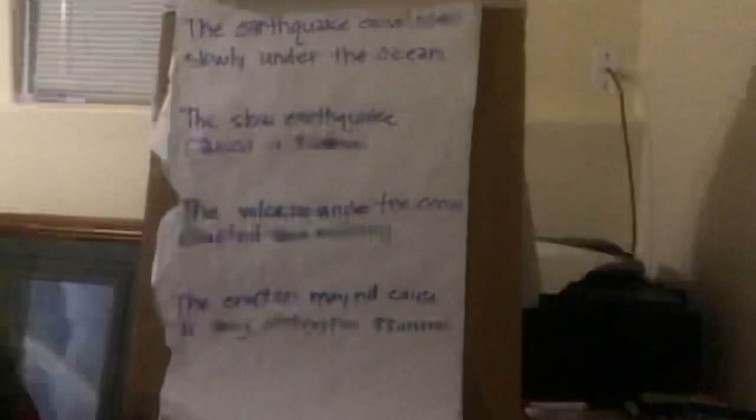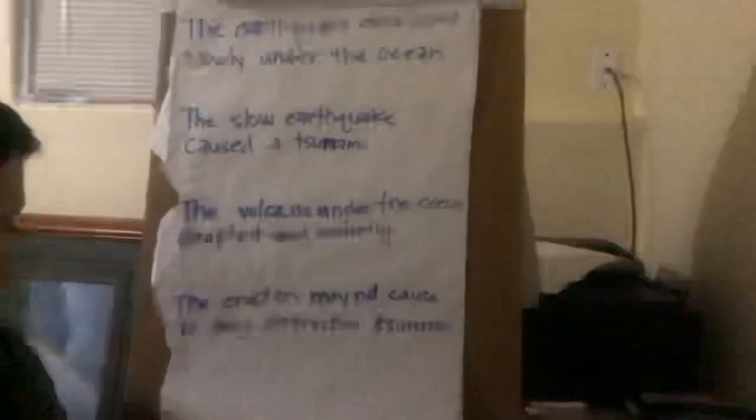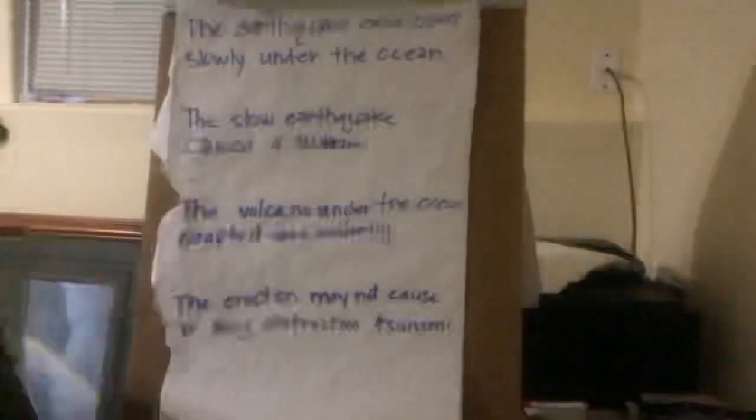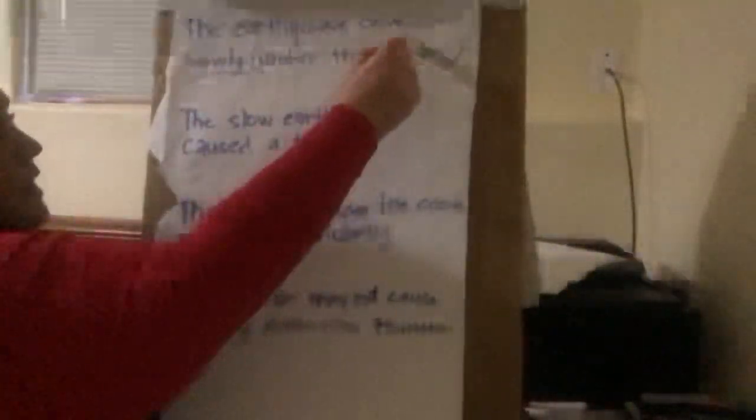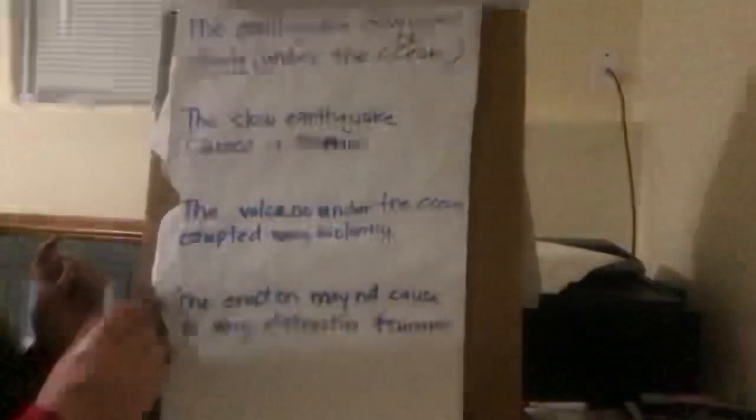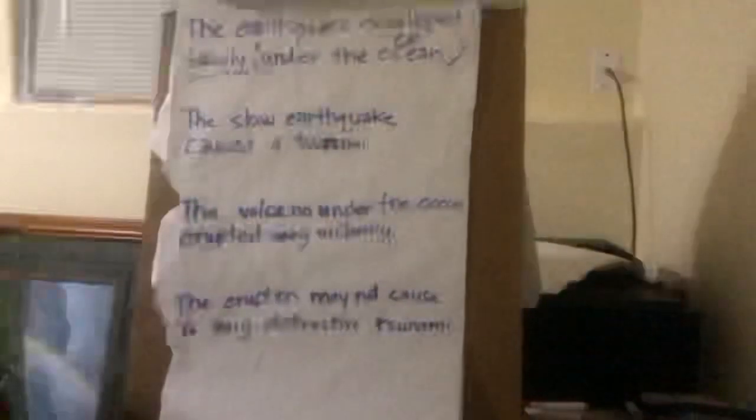The earthquake developed slowly under the ocean. What is the describing word in this sentence? Which one is describing? Yes, it would be slowly, because we have earthquake as our noun, developed as our verb, under the ocean is our preposition with our OP. So that leaves slowly.